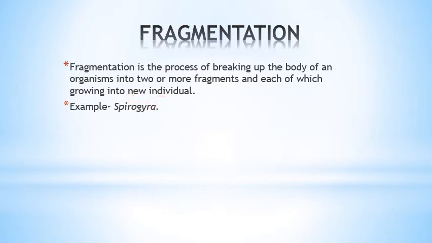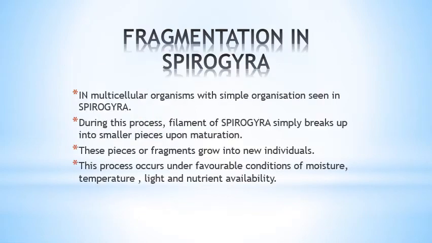The example is Spirogyra. What is Spirogyra? Spirogyra is a multicellular organism with simple organization. The filament of Spirogyra, which is a form of algae present in filamentous form, simply breaks up into smaller pieces upon maturation.